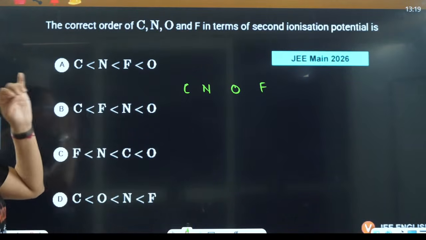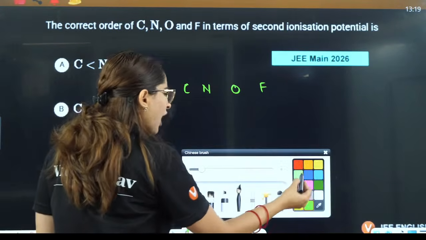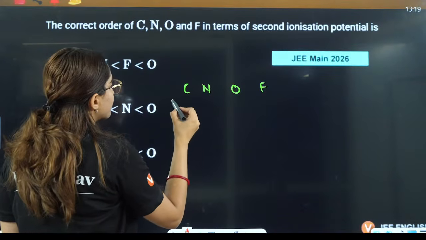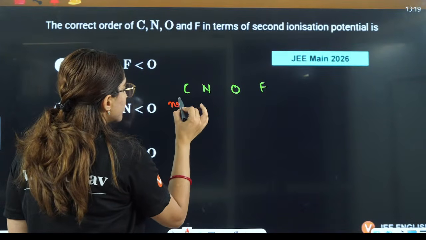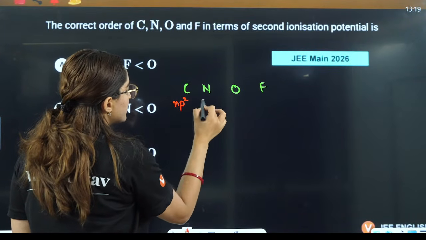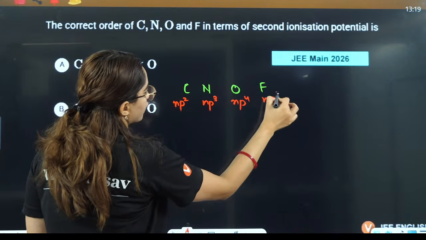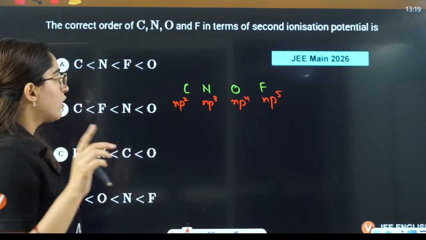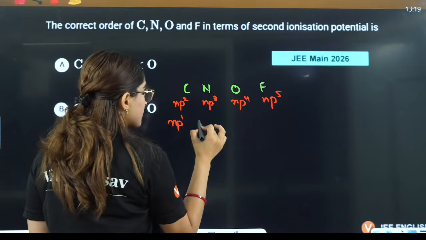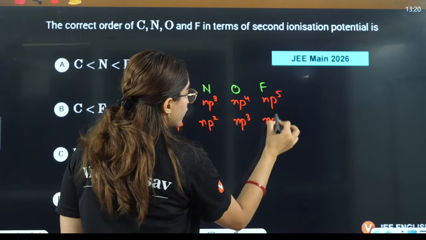How do you write this? Carbon is ns2 np2, this is np3, this is np4, this is np5. To take out one electron here, this will become np1, np2, np3, np4.